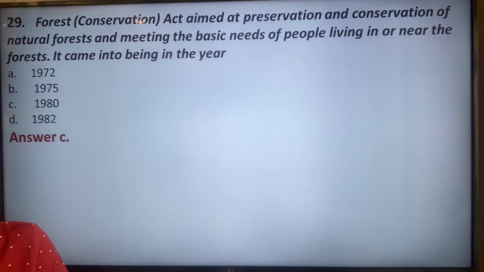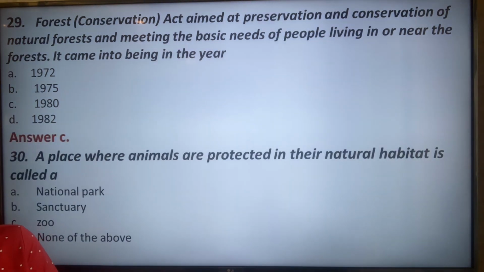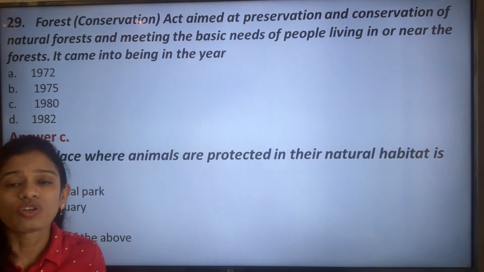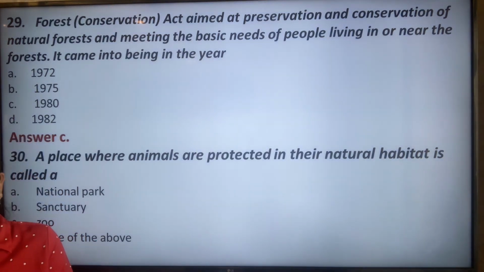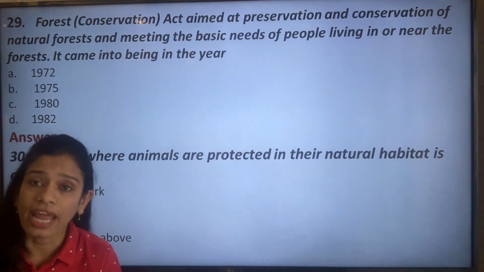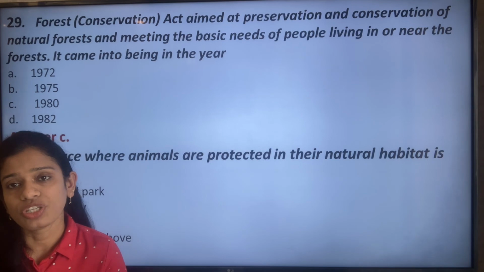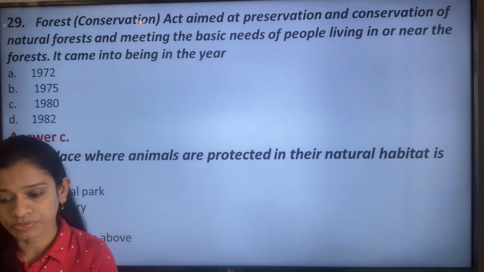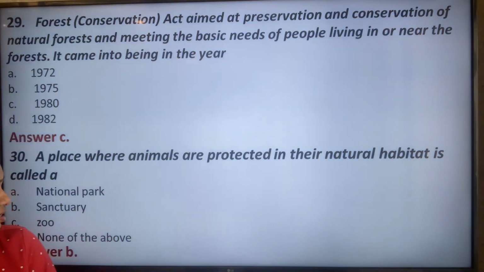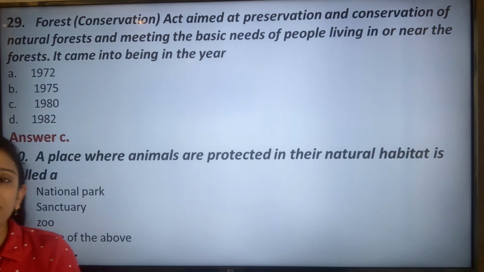That is option C. A place where animals are protected in their natural habitat is called a national park, sanctuary, zoo, or none of the above. So the correct answer is sanctuary, B. A place where animals are protected in their natural habitat, so they are maintained in the natural habitat. So the correct answer is option B, that is sanctuary.